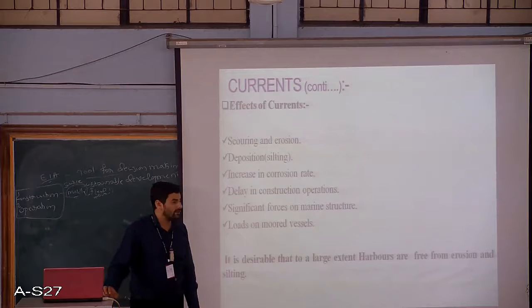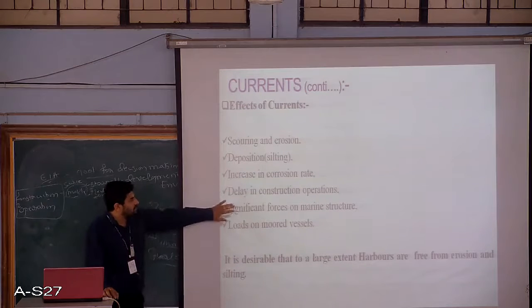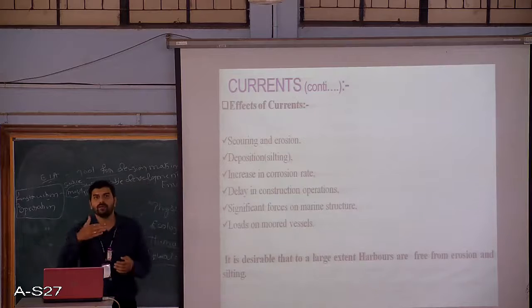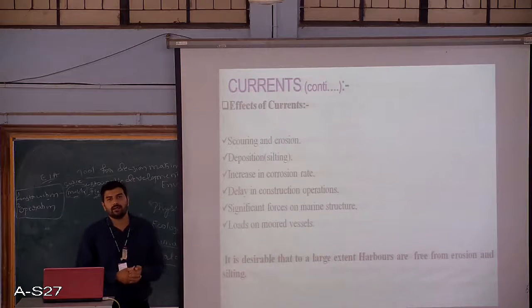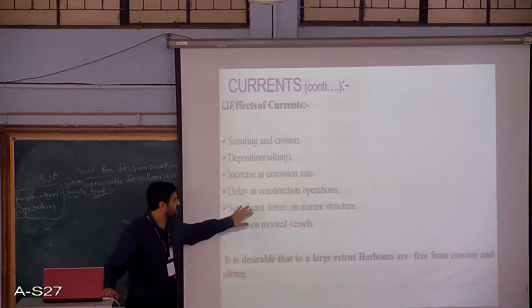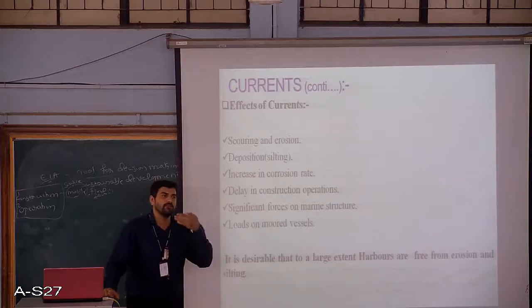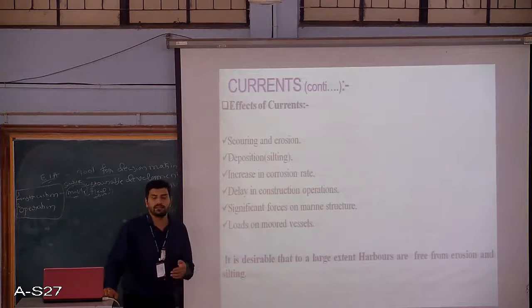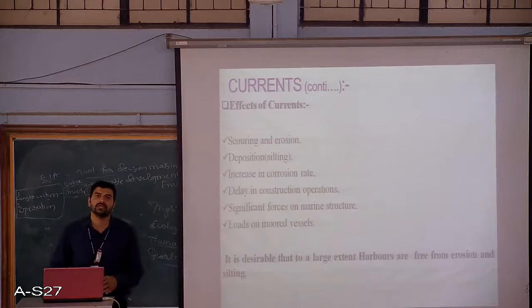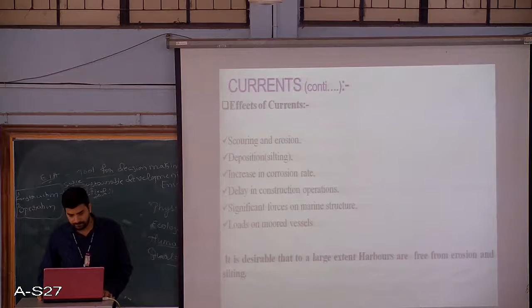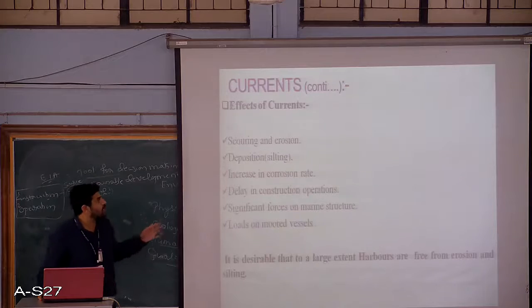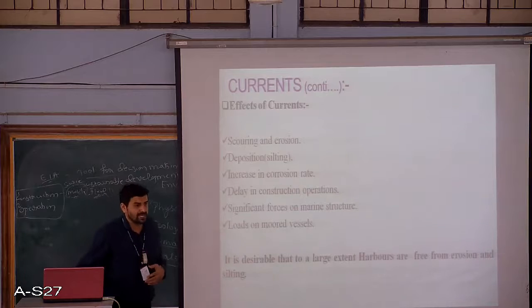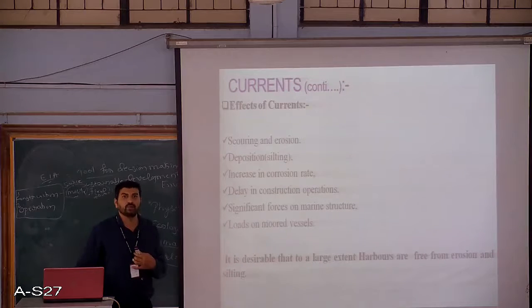Other than that, because of the high intensity currents, they impose additional forces on the marine structures, thus leading to damage and making the construction slightly difficult. So these were some of the natural phenomena which have damaging effects and which need to be considered.